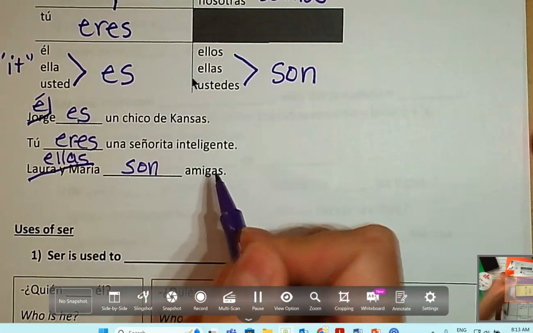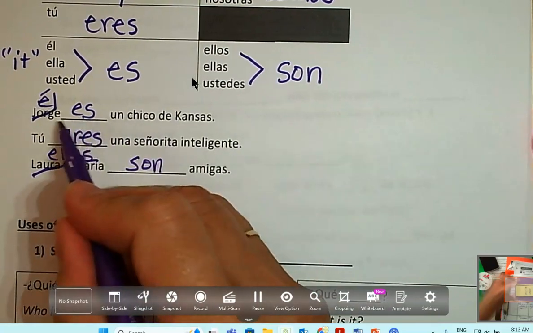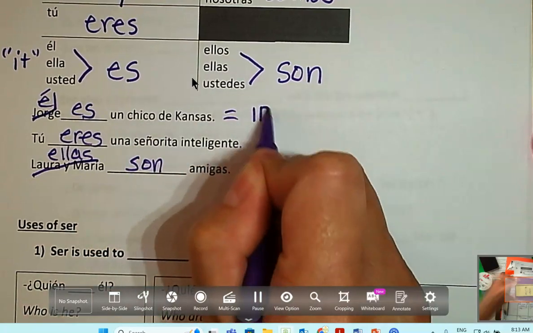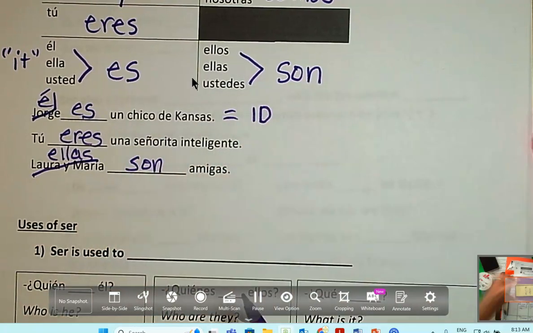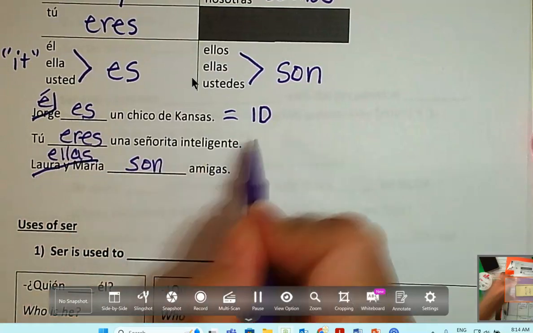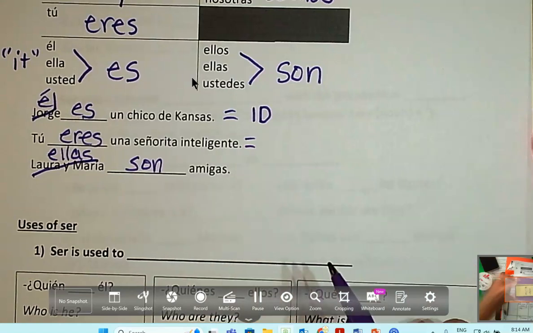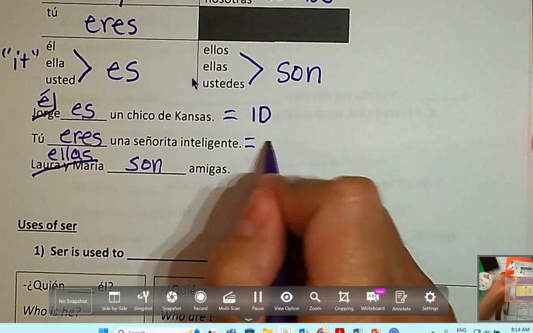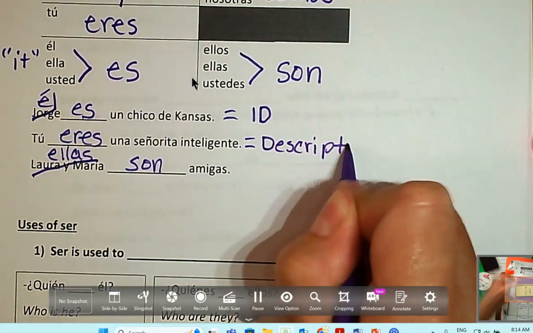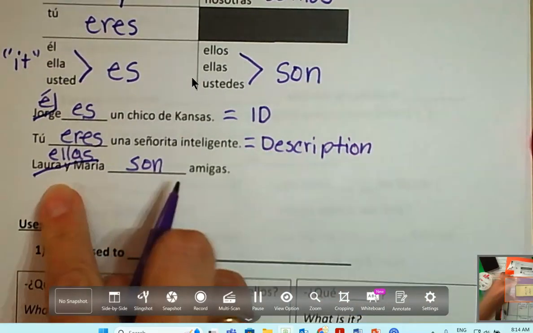Okay, so now let's look at the meaning here. So, Jorge es un chico. This is identification. We're talking about who it is. We're identifying him. Tú eres una señorita inteligente. What is this? We're not identifying her. Well, kind of, sort of, but we're also describing her. So this is a description, right? Ellas son amigas.